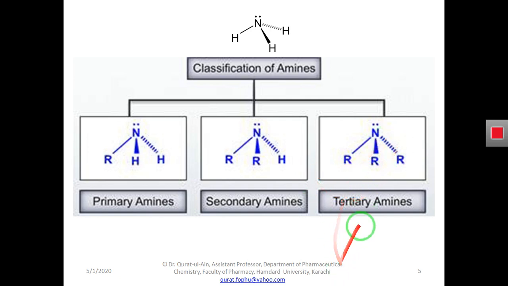But we just have to understand that if only one hydrogen atom is replaced from ammonia by another group, alkyl or aryl, it will be the primary amine. And if two hydrogen atoms are replaced by other alkyl or aryl groups, it will be secondary amine or 2 degree amine. Or if three hydrogen atoms are removed from the ammonia and replaced by three other alkyl or aryl groups, it will be the tertiary amine.